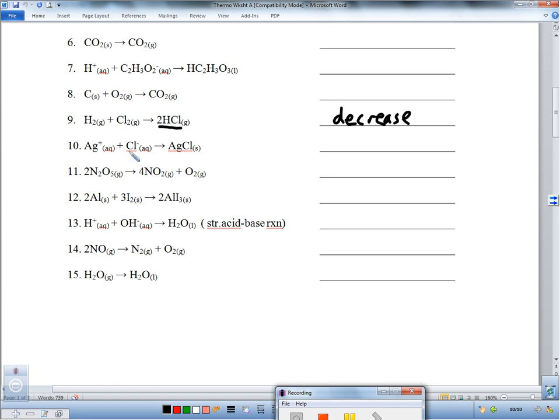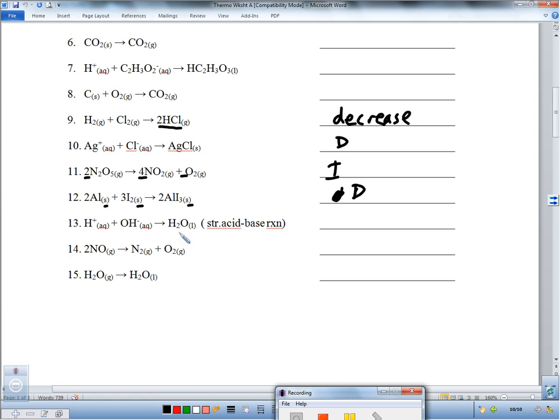Number 10, we're becoming solids from ions, which are very, very disordered. That's going to be a decrease of entropy. Number 11, we have all gases again, 2 to 5 moles. That's a lot more randomness, so it's going to increase the amount of entropy. Number 12, we have solid, solid, solid. Since we're becoming only 1 solid at the end, that is very ordered. So in the end, it's decreasing. We're having 2 different solids becoming 1 ordered solid only. That makes it a decrease.